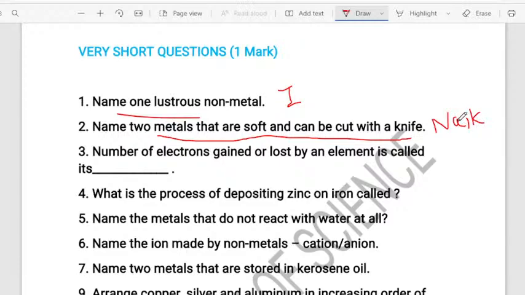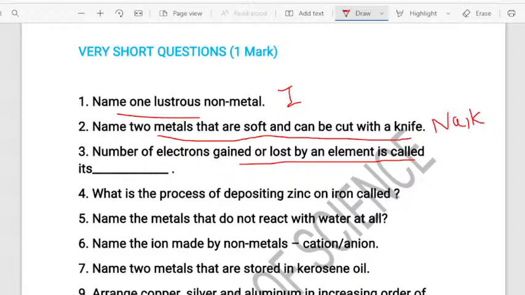Next question. The number of electrons gained or lost by an element is called as what? Correct answer is given by Shankar Patil. Very good, Shankar. I appreciate your involvement in giving the right answer.